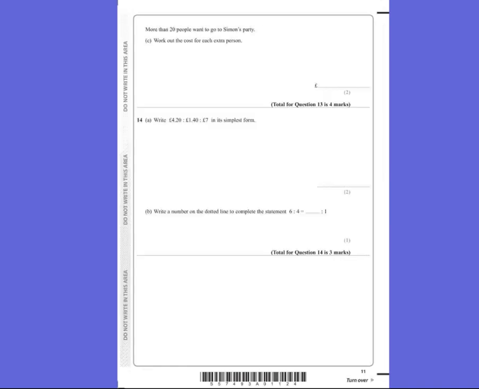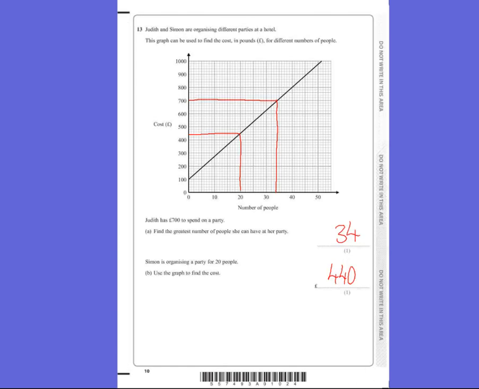Part C, it says more than 20 people want to go to Simon's party, work out the cost of each extra person. So to work out the cost of each person, we need to really look at the gradient of this line. We need to see what each person goes up by. Now to do one person at a time is going to be really difficult. So what we're best off doing is looking at the full gradient and looking at points where it goes through the corners of some squares.